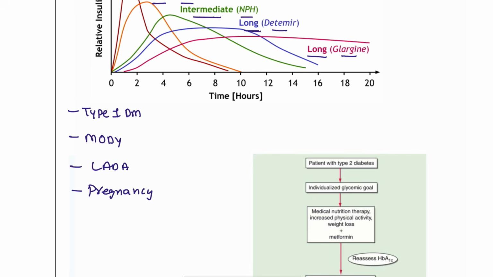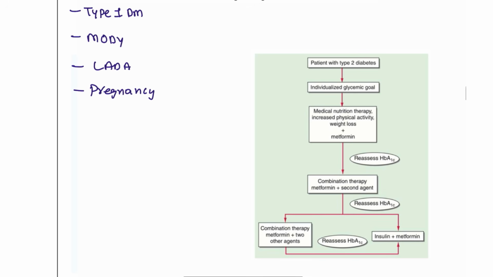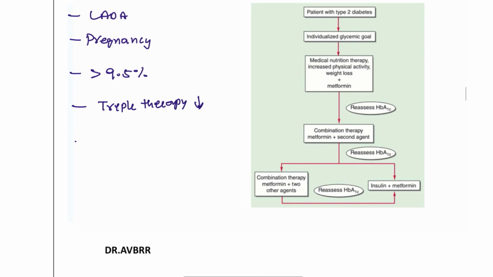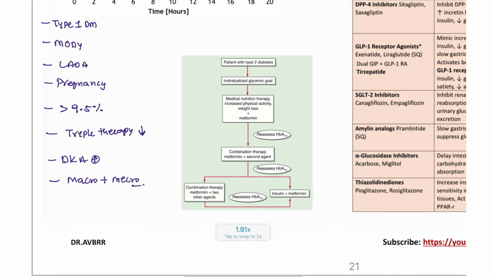All this has to be taken, the insulin that has to be taken. But in type 2 diabetes mellitus, if HbA1c is more than 9.5%, even despite the triple therapy, the glucose levels have not decreased, then also we are going to take it. And DKA complication, we can go for it. And also if the patient is developing macro or microvascular complications, then also we have to go for the patient on these drugs only.